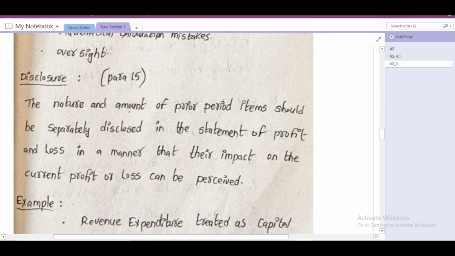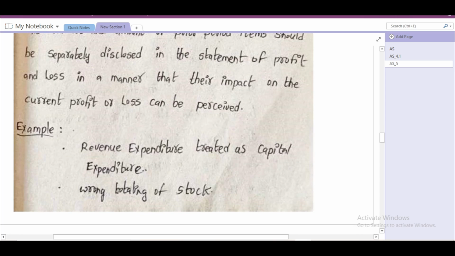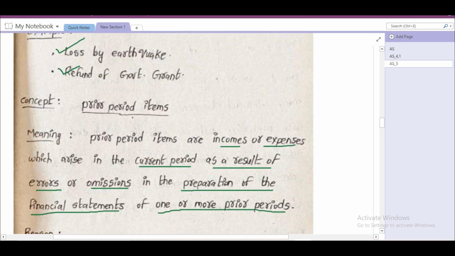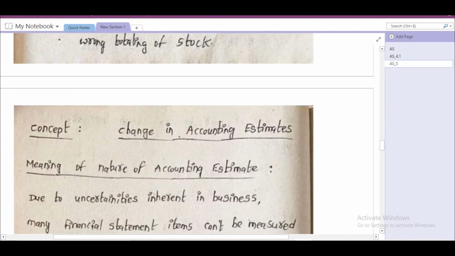Disclosure requirement. The nature and amount of prior period items should be disclosed separately in the statement of profit or loss in the manner that their impact on the current profit or loss can be perceived. For example, revenue expenditure treated as capital expenditure in the last year, in prior periods, one or more prior periods. Wrong totaling of stock. These will be considered as prior period items.